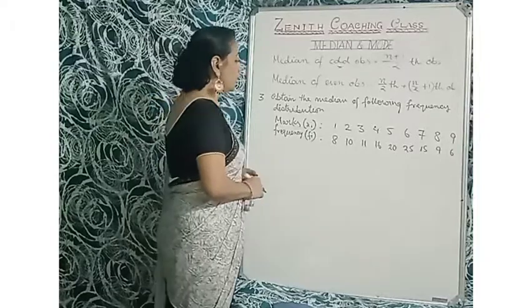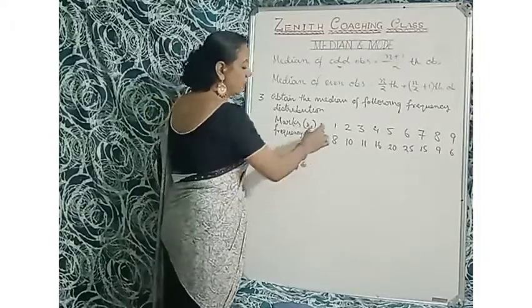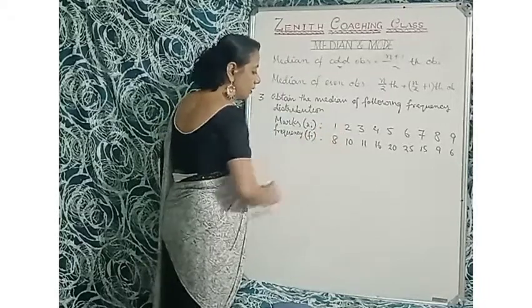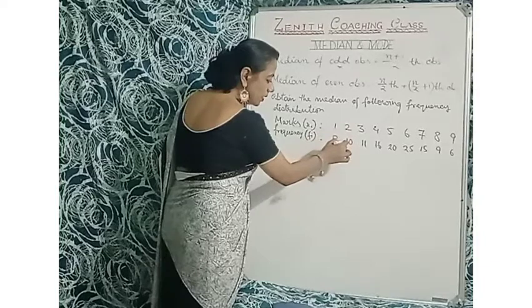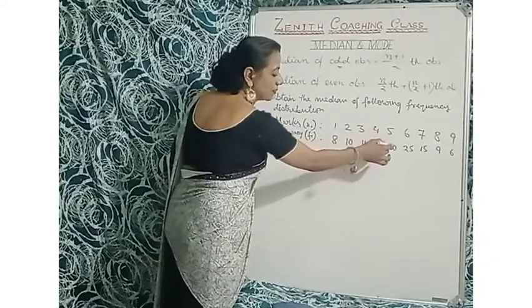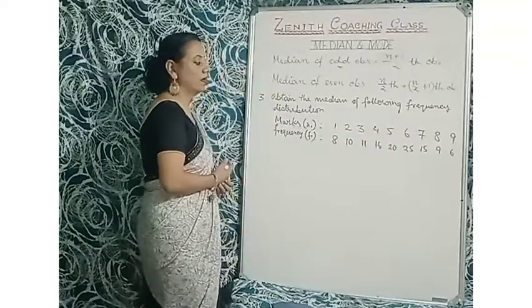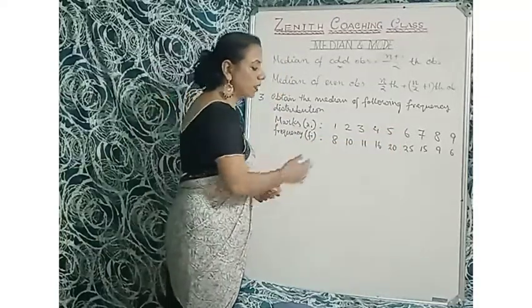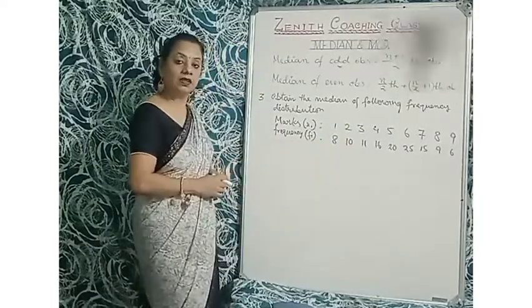Understood? So now here are the marks. Marks we denote by x_i, that is 1. For 1, how much frequency was given? That is frequency 8. For 2, how much? 10. For 3, 11. For 4, 16. For 5, 20. For 6, 25. For 7, 15. For 8, 9. For 9, 6. Okay, so we have to arrange the frequency distribution table.